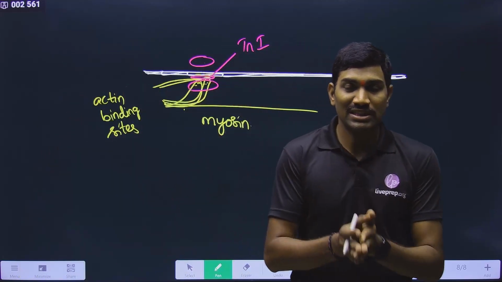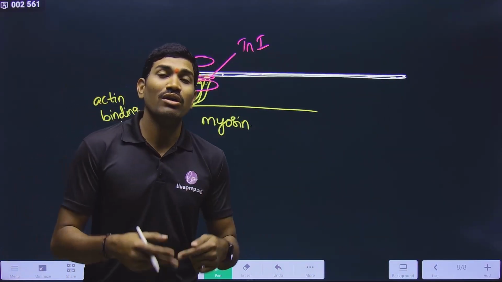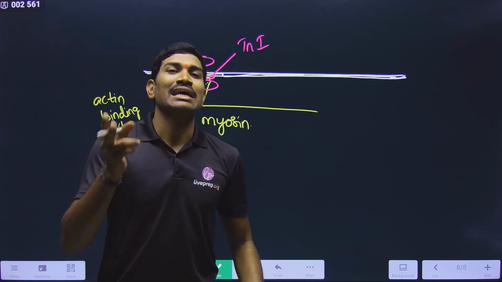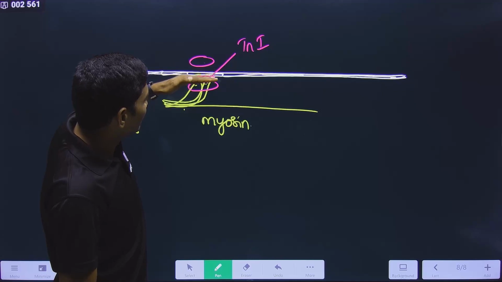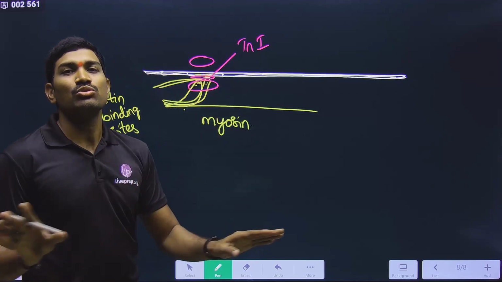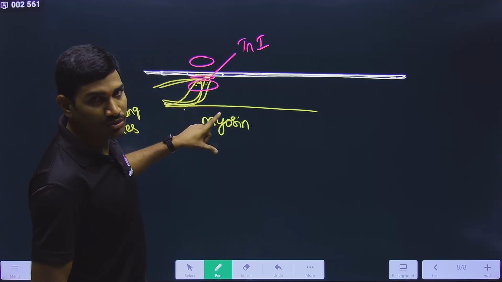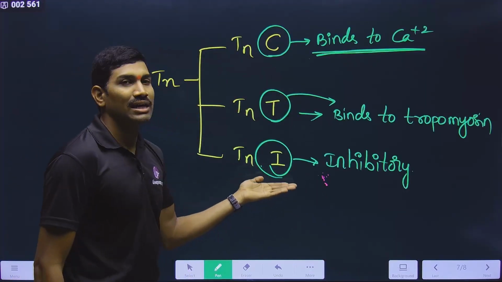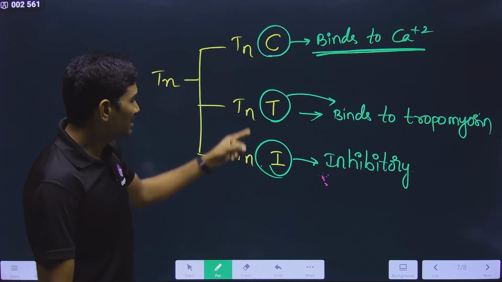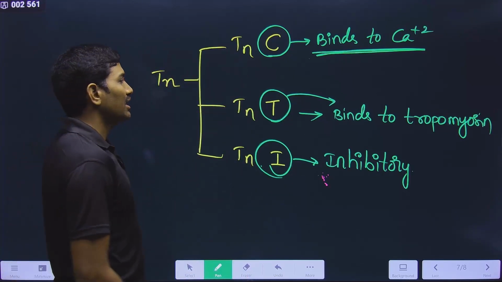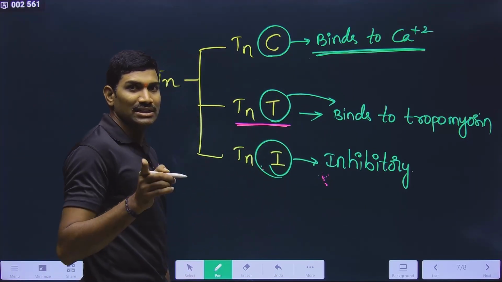So please understand the conclusion here. During the resting stage, that means when there is no information for muscle contraction, at that time this inhibitory I is present between actin and myosin, so that these two are not interacting. Since it is inhibiting the interaction of actin and myosin, this subunit is called troponin I, the inhibitory subunit of troponin. That's it. So these are the three subunits and these are the functions. Anyhow, troponin T is helping in binding to tropomyosin, but these two are important. Please understand here.